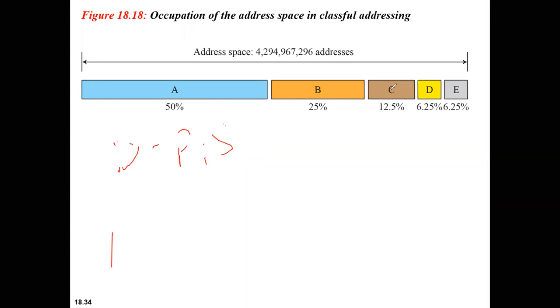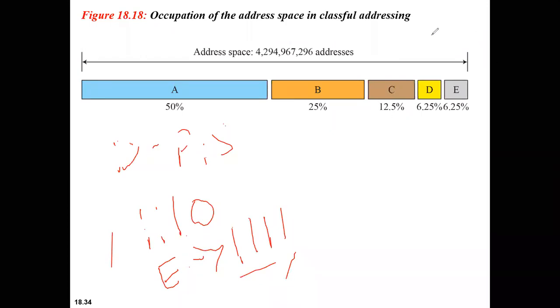So how are we identifying a class D? It is 1, 1, 1 and 0. Next is class E. Class E is identified with the address starting 1, 1, 1, 1. Fine. So let me show you this with the diagram.